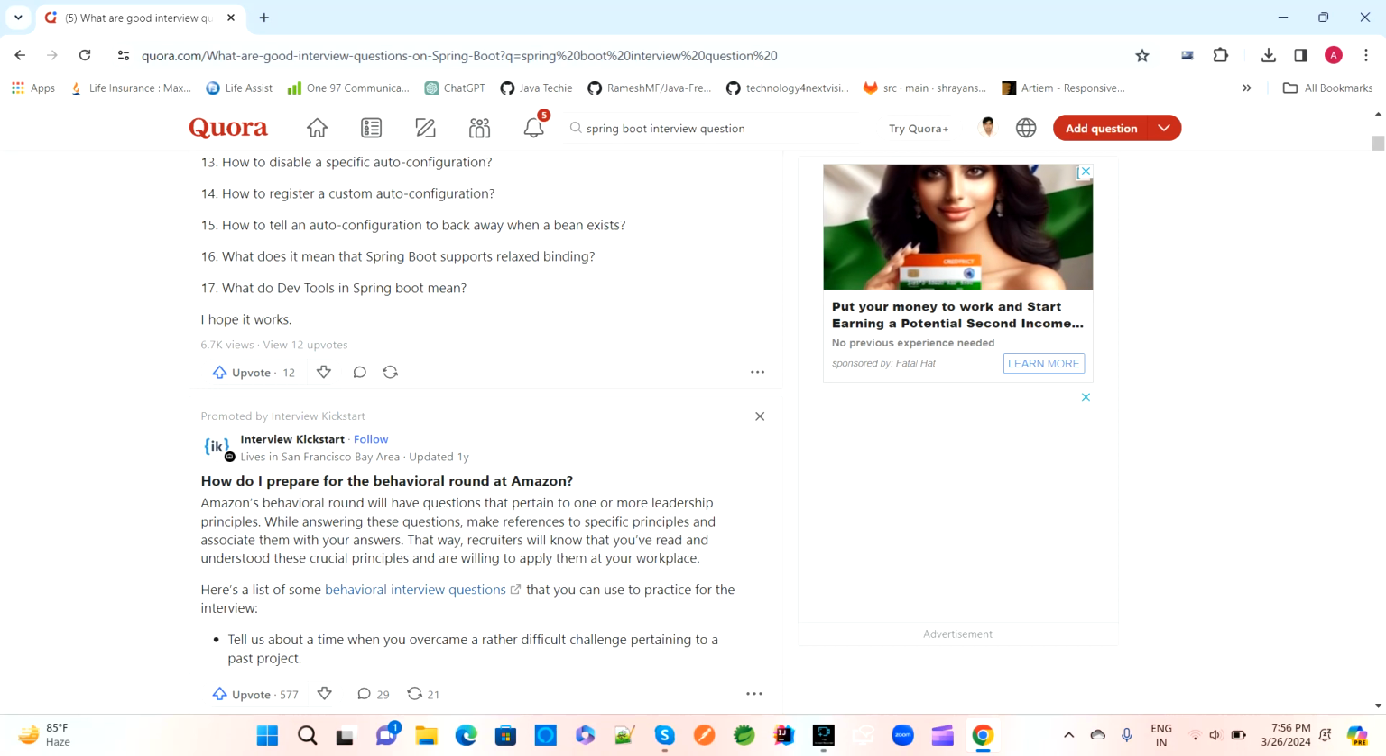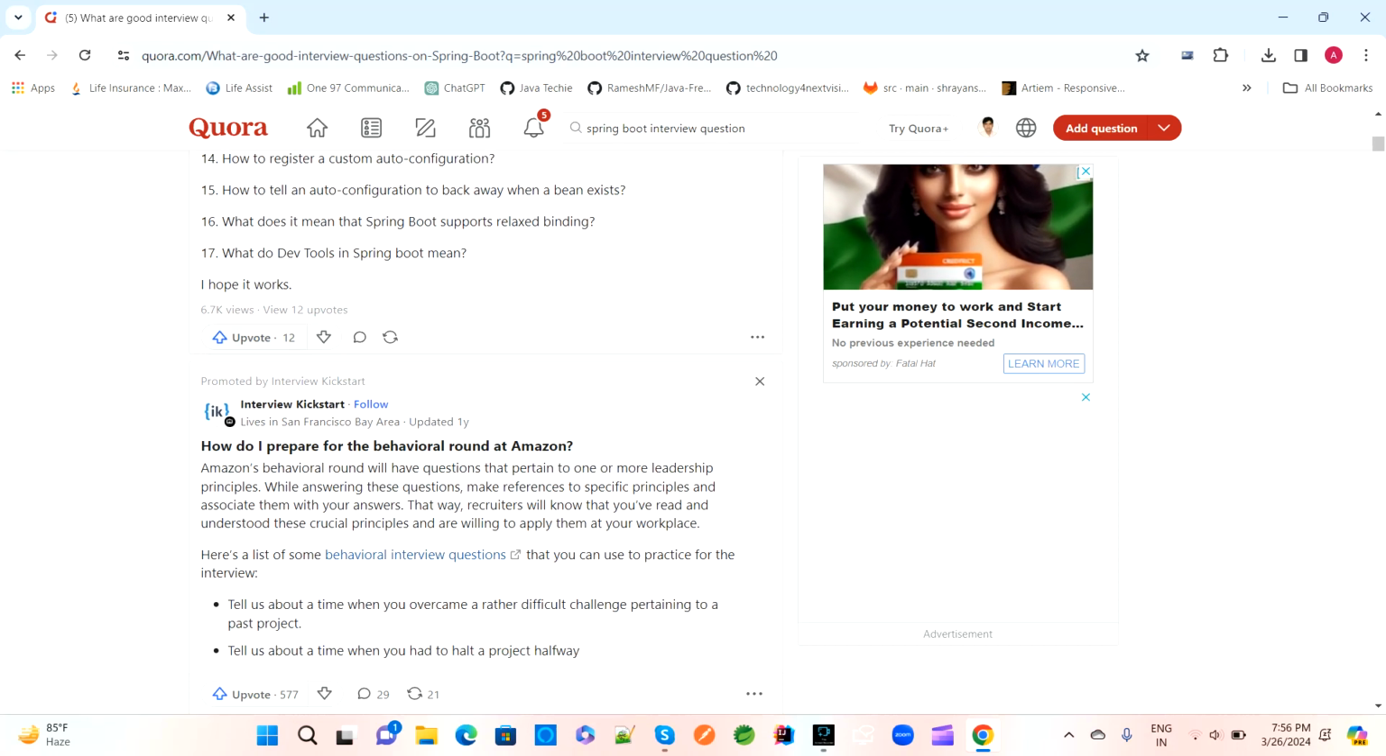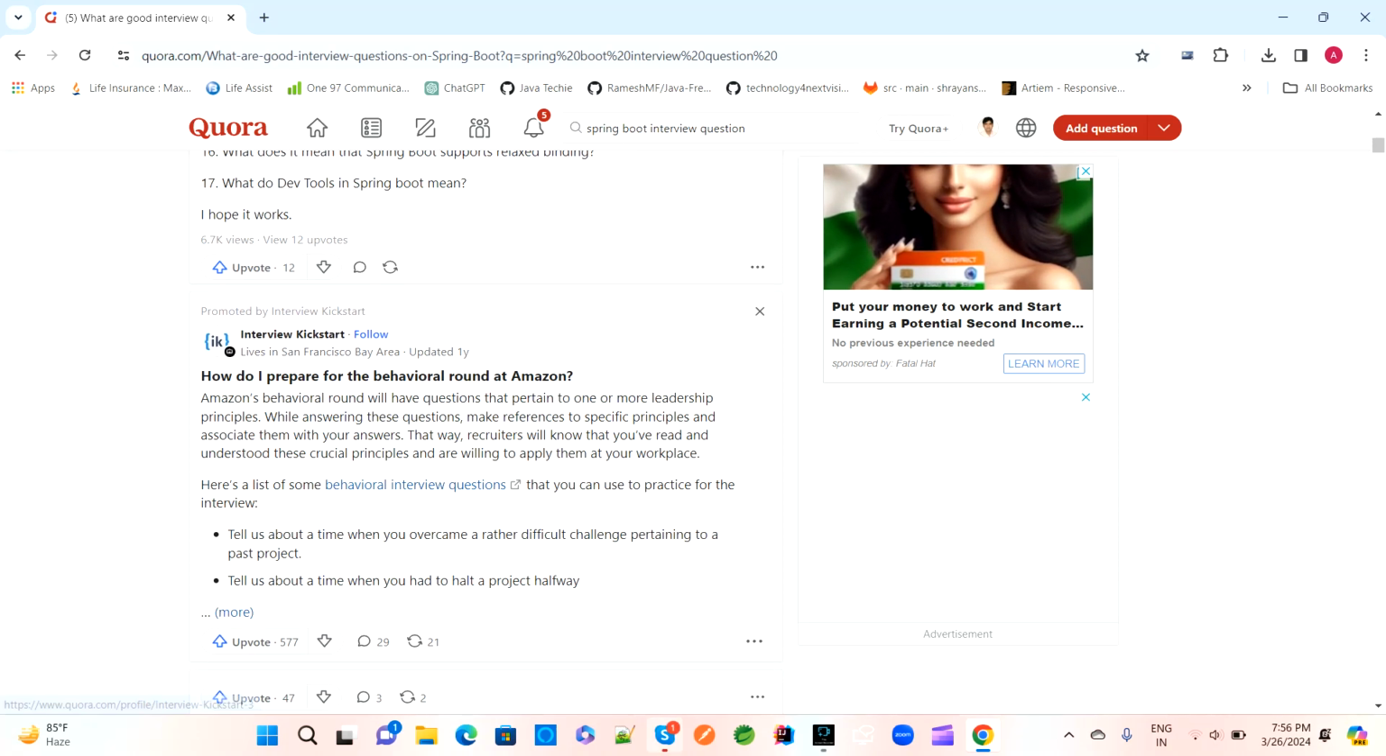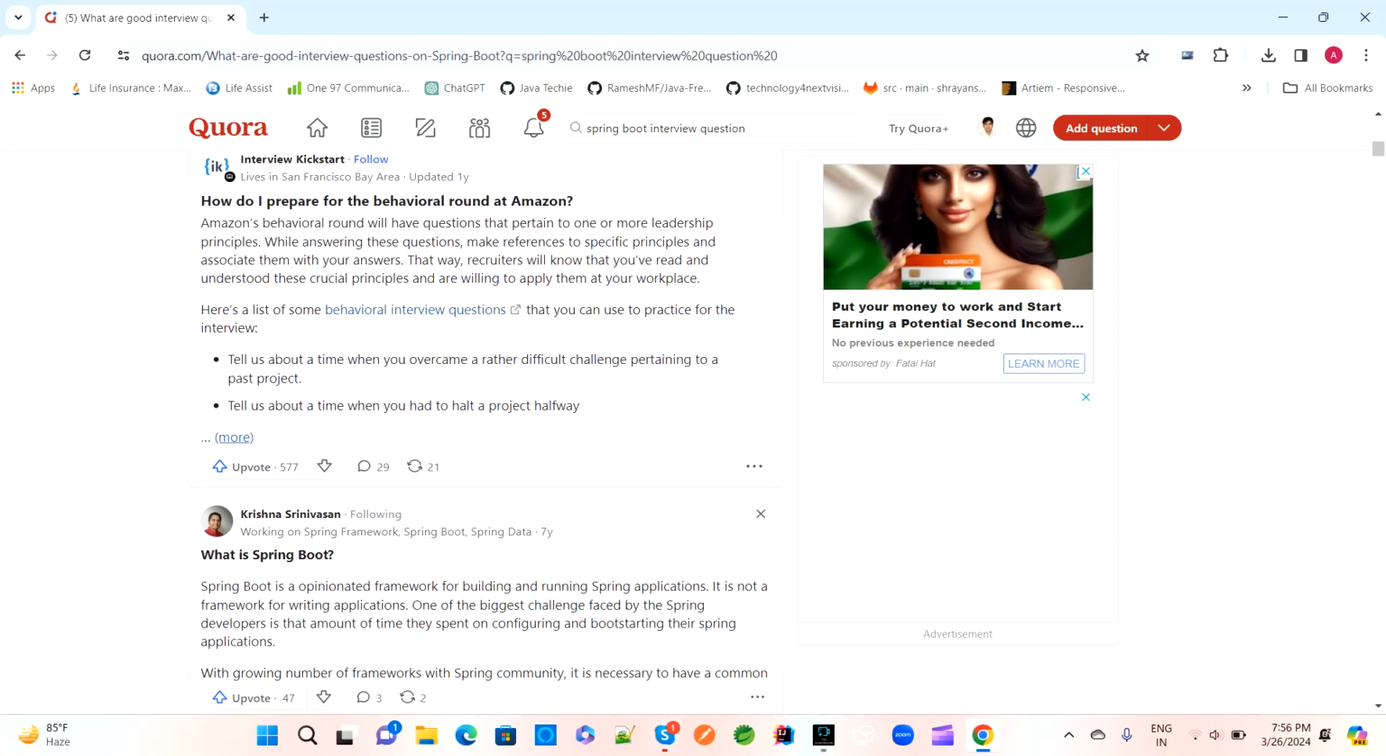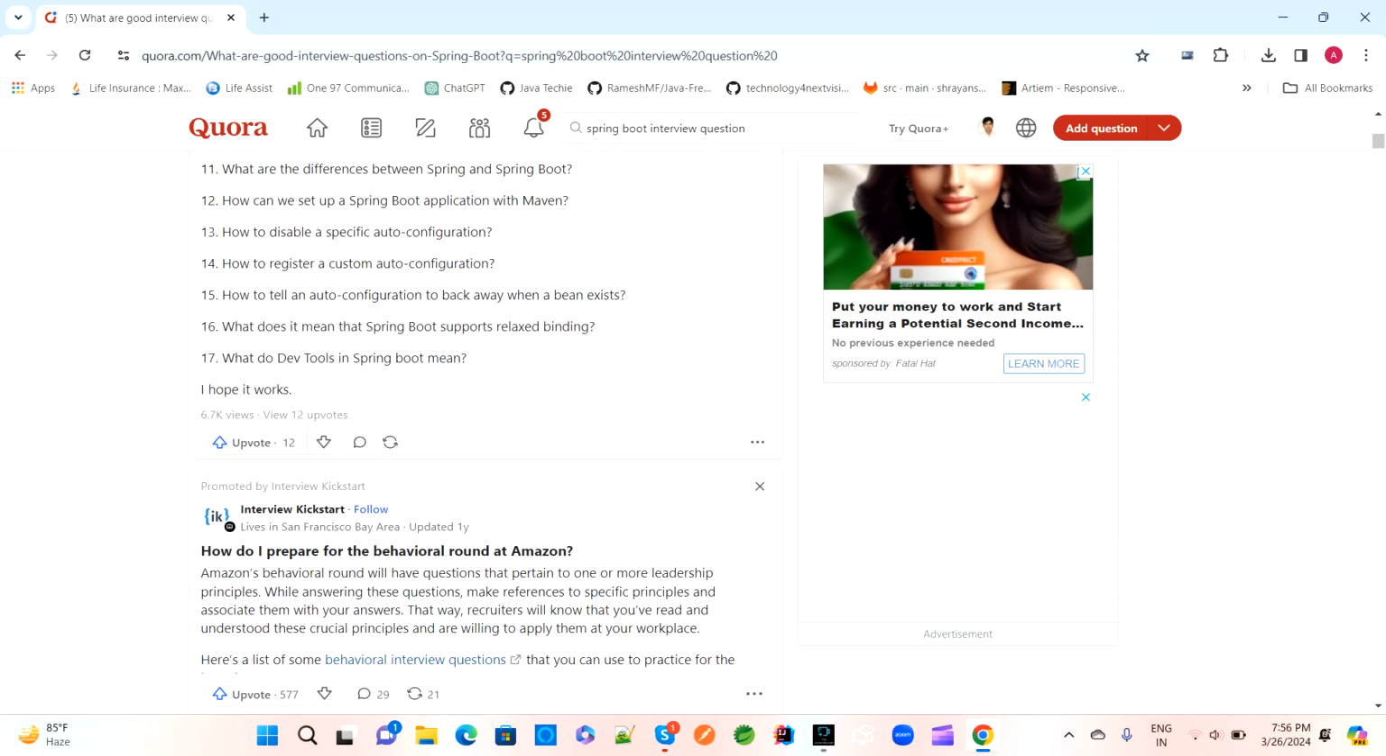The next question is, what does it mean that Spring Boot supports relaxed binding? What is relaxed binding? And what is DevTools? What do you mean by Spring DevTools? So these are all the questions which we have.